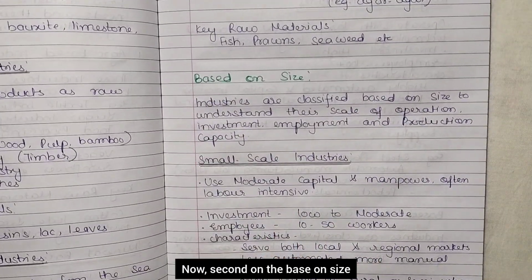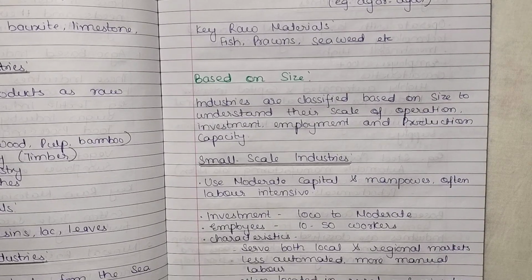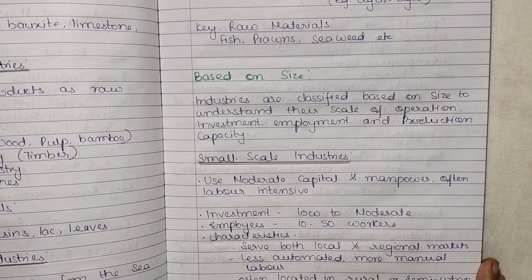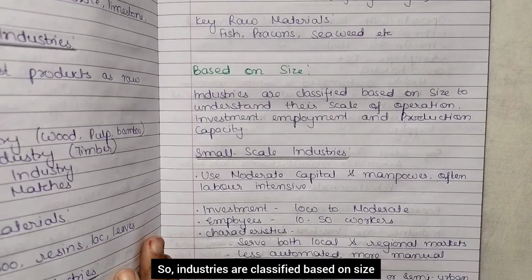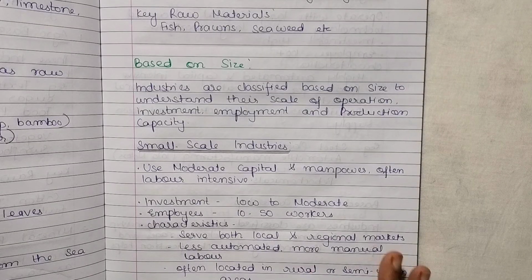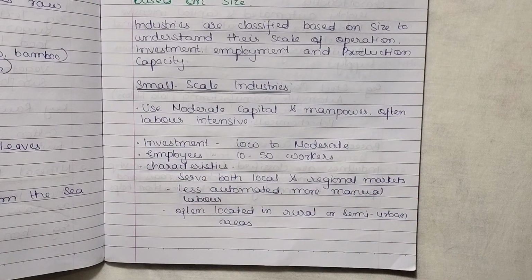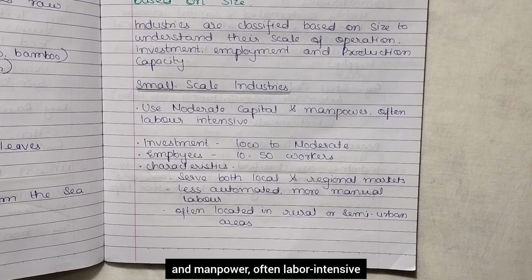Now second, on the basis of size, the industries are divided into small scale industries and large scale industries. Industries are classified based on size to understand their scale of operations, investment, employment, and production capacity. So first of all is the small scale industry. As the name indicates, it is small. It uses moderate capital and manpower, often labor intensive. Investment is low to moderate. It employs maybe 10 to 50 workers.